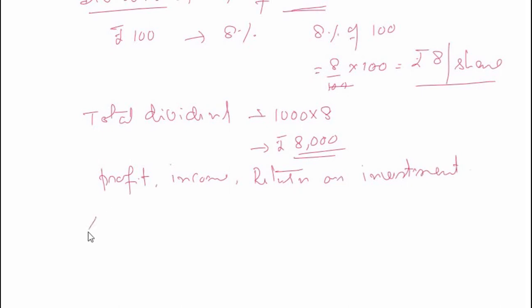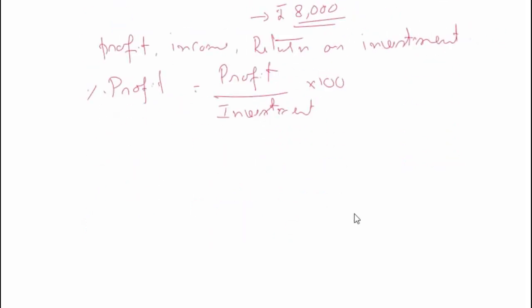How do you calculate percentage profit? That is equal to profit divided by the investment that you have made into 100. So in this case, what is the total profit I have made? That is the dividend, 8,000. I have invested 1 lakh into 100. So the return on investment here is 8%.